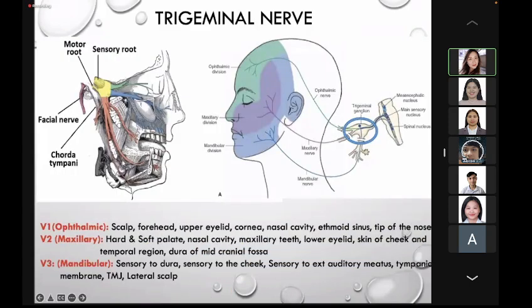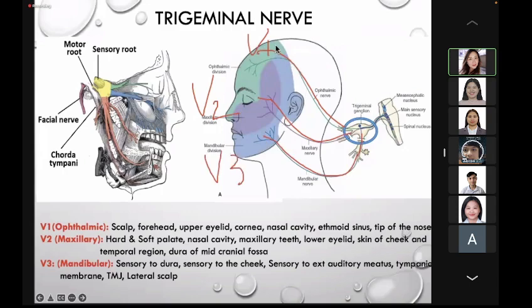So we have 3 branches of the trigeminal nerve. Again, this is the trigeminal ganglion here. It gives out 3 branches. We have the ophthalmic, which is the first branch, so we also call this the V1. We have the maxillary, which is the second branch, the V2. And here you have the mandibular, which is the third branch, the V3.